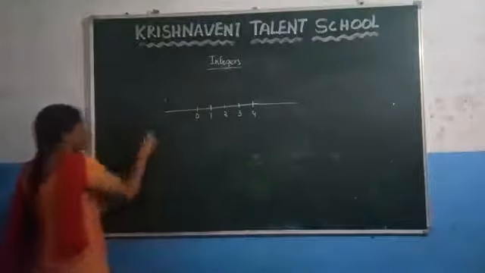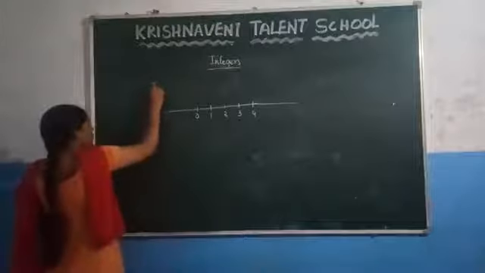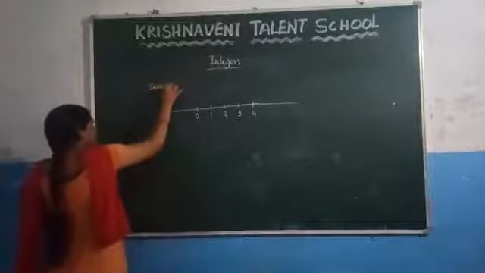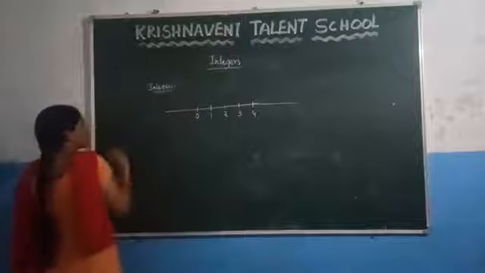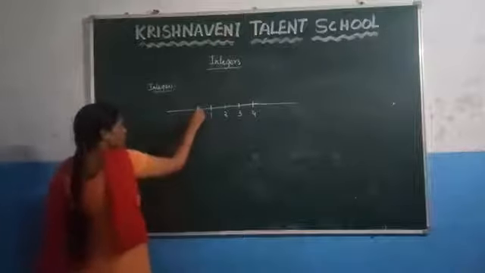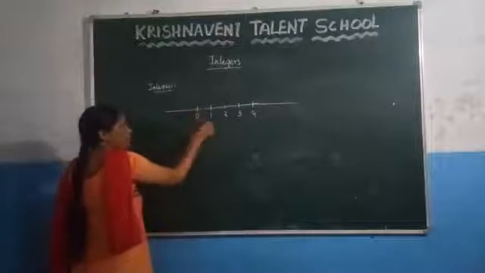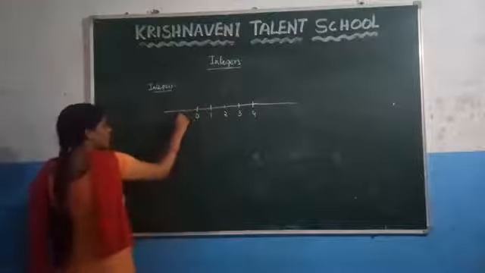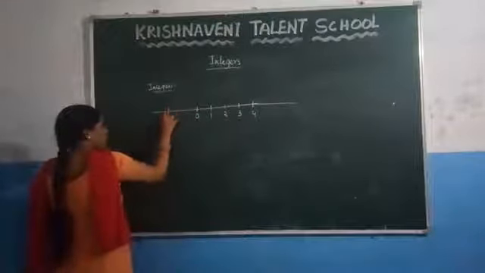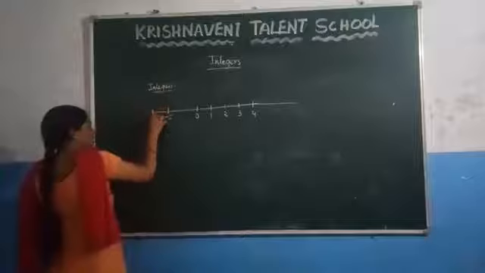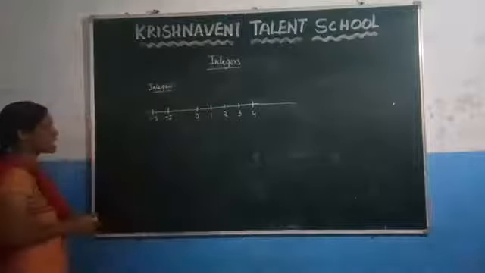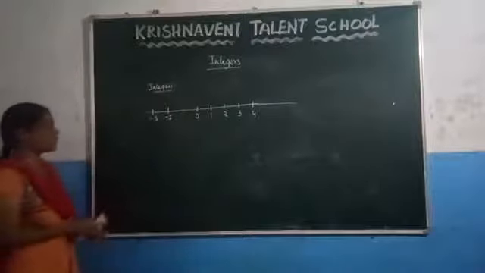And after that now we are going to discuss about integers, representation of integers on a number line. Here what are integers? If you add negative numbers to the whole numbers, we are getting integers, which is -1, -2 and -3. Like this you have to represent integers on a number line.